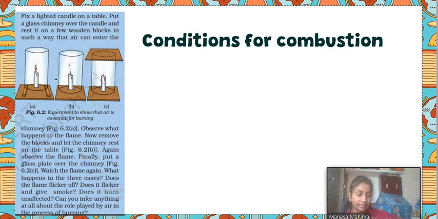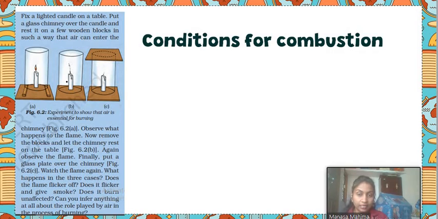The air that is present outside cannot enter inside the glass. As a result, there is an absence of oxygen supply, and we see the candle go off. The flame of the candle will go off after some time if you cover the glass completely.